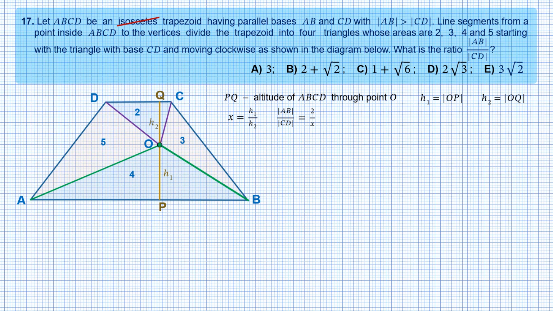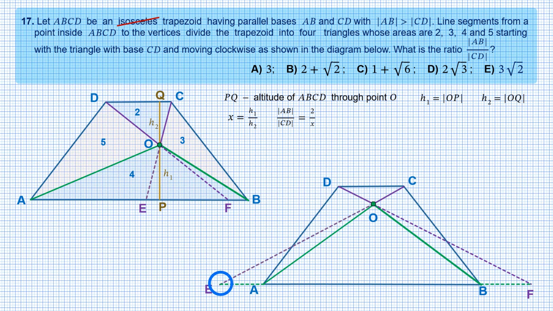Let's continue segments OC and OD until they meet base AB at points E and F respectively. The drawing shows that E and F are both inside the base AB. But it could be that both points E and F are on the continuation of the base AB. Note that the trapezium ABCD is actually the same, only point O is shifted.